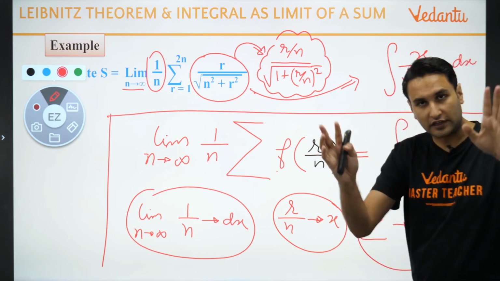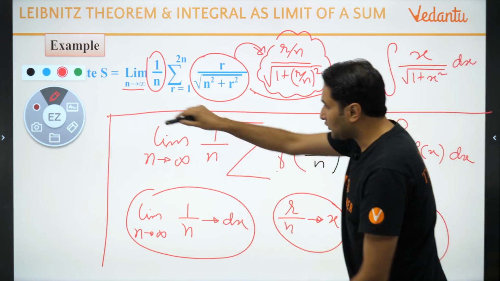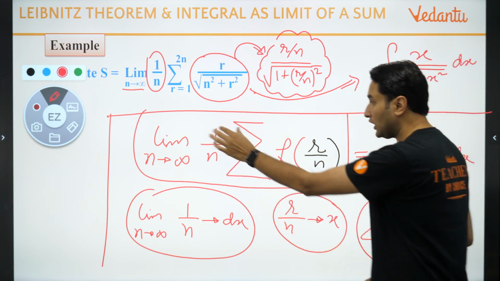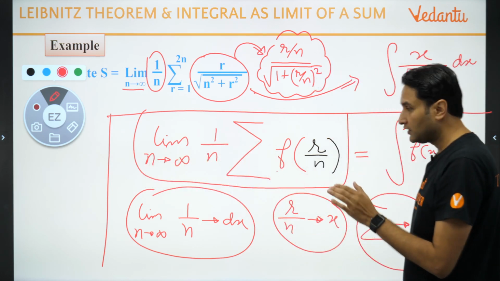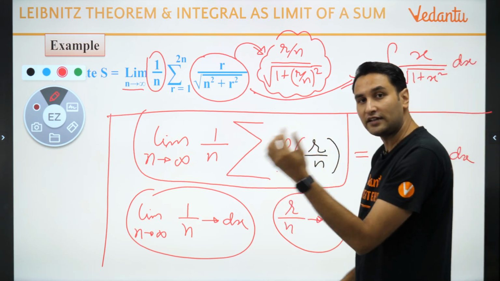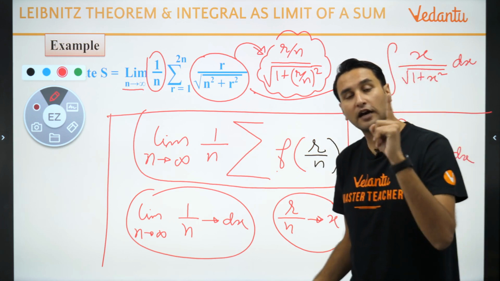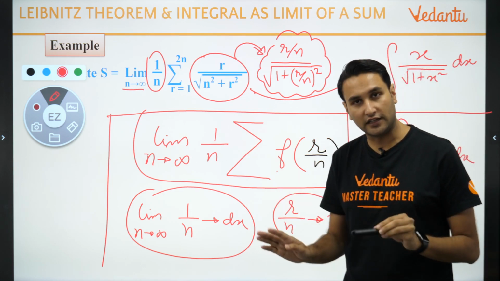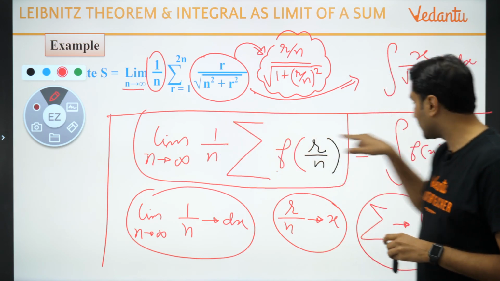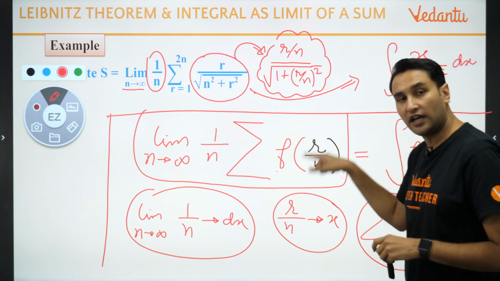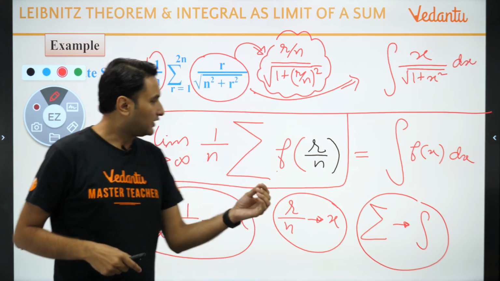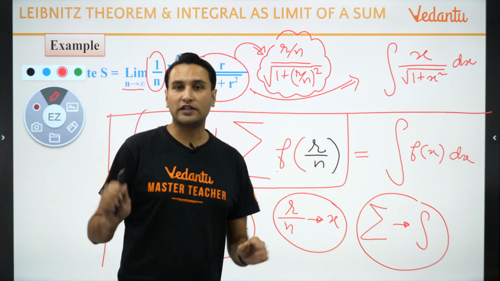But again, a quick revision. Whenever you see a problem of this type, in which you have a sigma, you have 1 upon n, n tends to infinity, and if you can create a function in which r upon n gets repeated again and again, this problem will convert into integration. How? 1 upon n will convert into dx. Wherever you see r upon n, that will become x, and sigma will become integral.